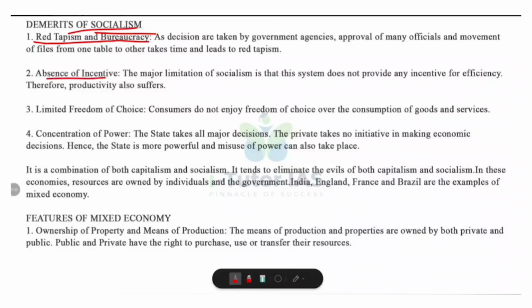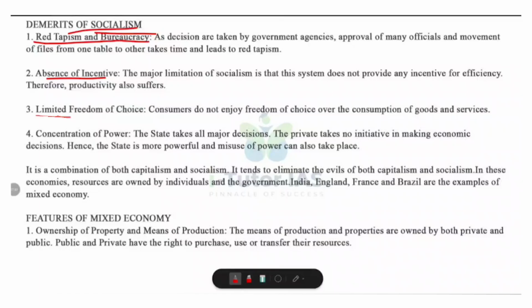Then absence of incentives. In a socialist system, profit is not the motive and private ownership is absent. People do not get extra reward for working harder or innovating. And as a result, efficiency and productivity often suffer compared to capitalism where profit motivates efforts.